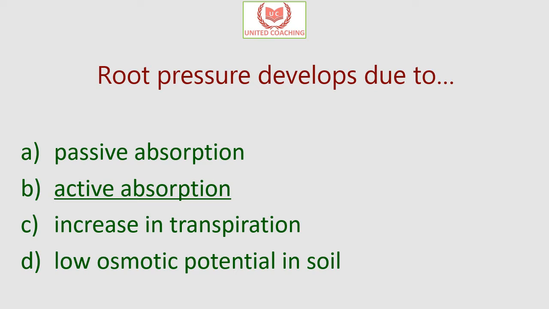Now root pressure is the positive pressure that develops in the roots of plants by the active absorption of nutrients from the soil. When the nutrients are actively absorbed by the root hairs, water along with minerals increase the pressure in the xylem, and due to the movement of water from soil into the root hair and from there to xylem cells, a hydrostatic root pressure develops which pushes the water up in the xylem vessels. So the answer for this question is: root pressure develops due to active absorption of water and minerals.